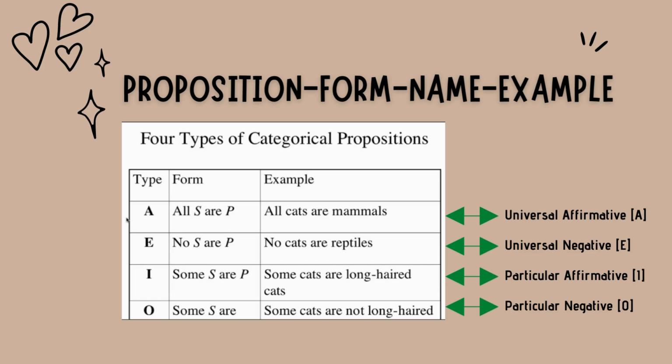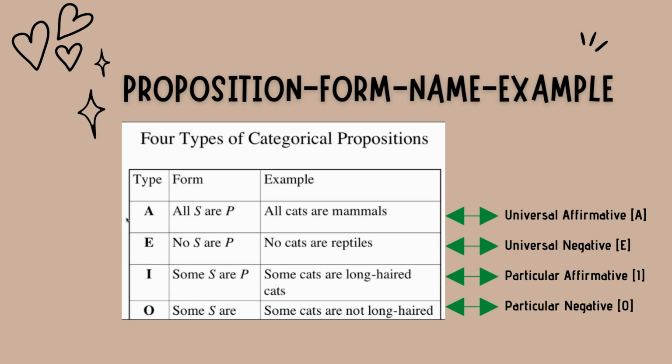Now let's take a look at particular affirmative. It has the form Some S are P. If we analyze the example, some cats are long haired cats, we have some is there, subject cats is there, are is there, and predicate long haired cats is there. So it is particular affirmative.